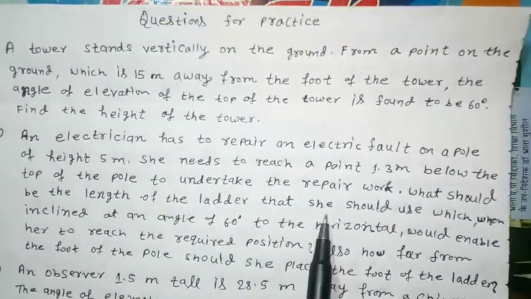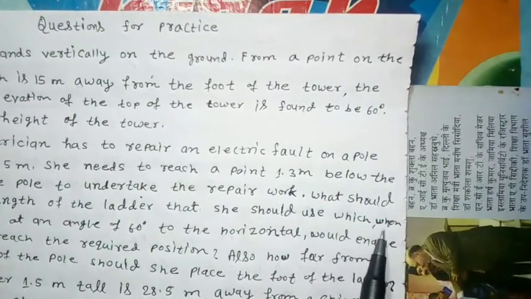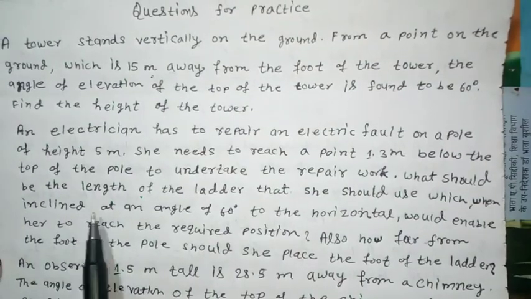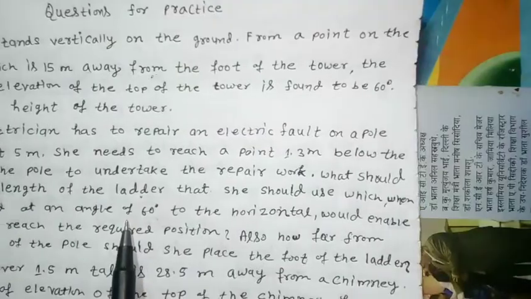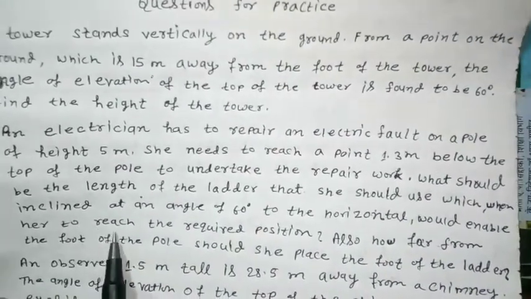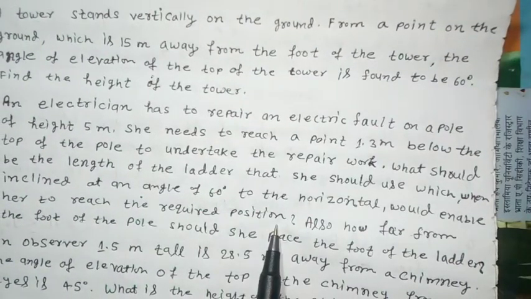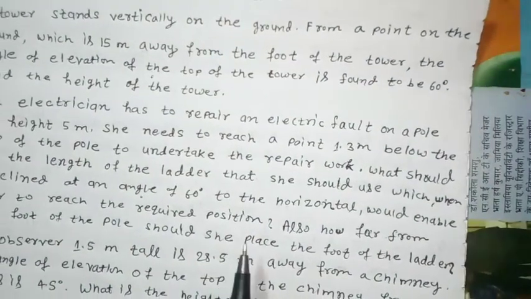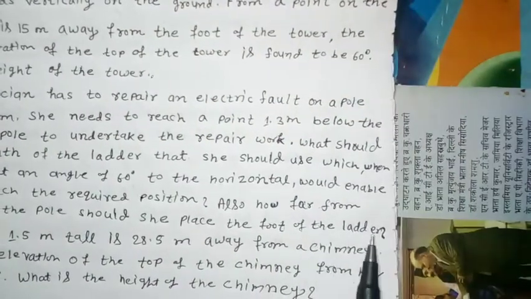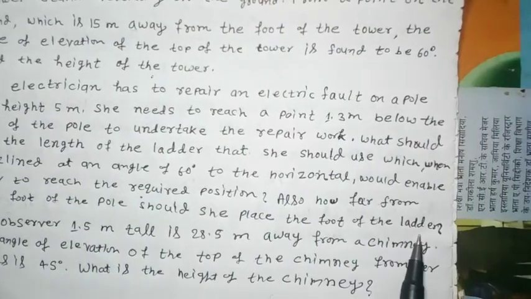What should be the length of ladder that she should use, which when inclined at an angle of 60 degrees to the horizontal would enable her to reach the required position? Okay, it means that find the length of ladder. Okay, also how far from the foot of the pole should she place the foot of the ladder?